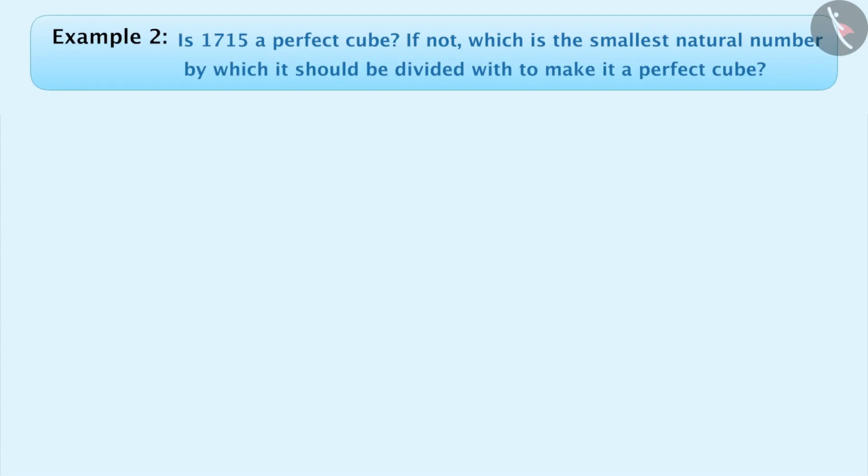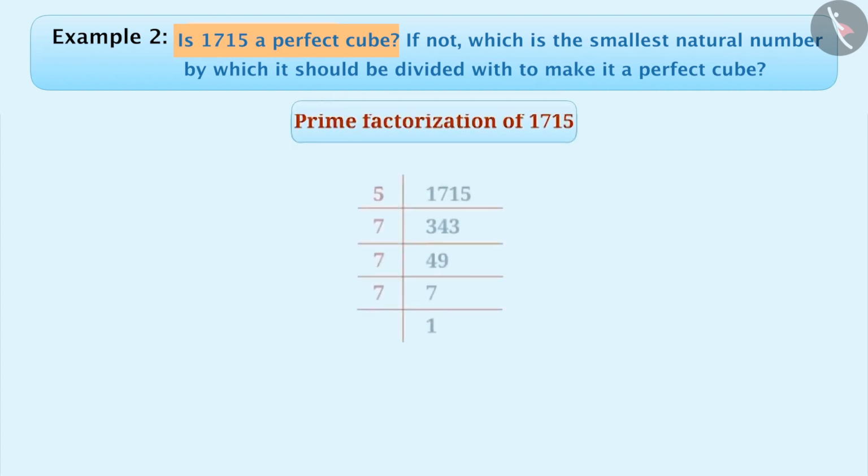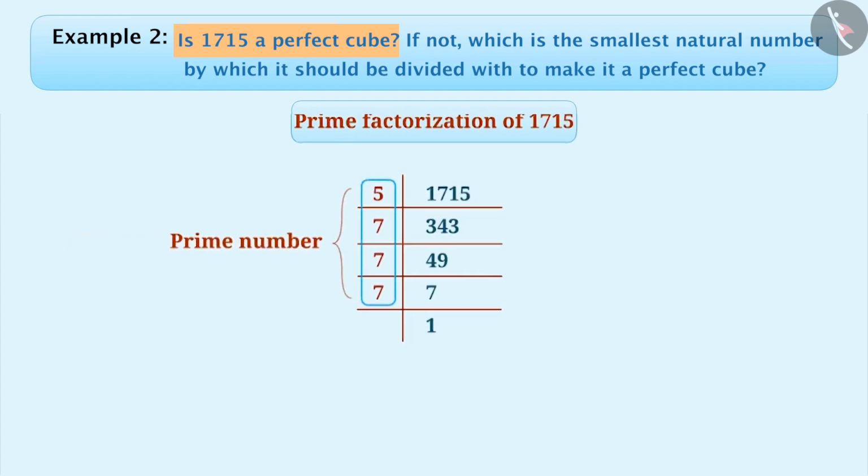Example 2. Is 1715 a perfect cube? If not, which is the smallest natural number by which it should be divided to make it a perfect cube? First, let's find out if 1715 is a perfect cube or not. For this, we have to do prime factorization of 1715. In this method, we divide the number by prime numbers until we get a prime number or 1.